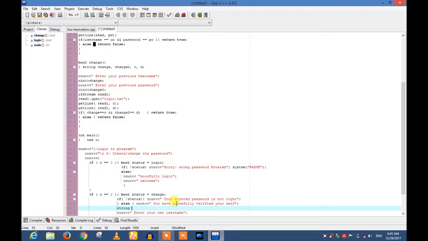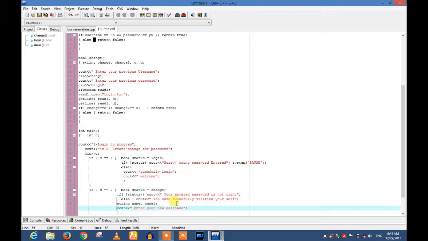I give the new string type variable the name name 1.